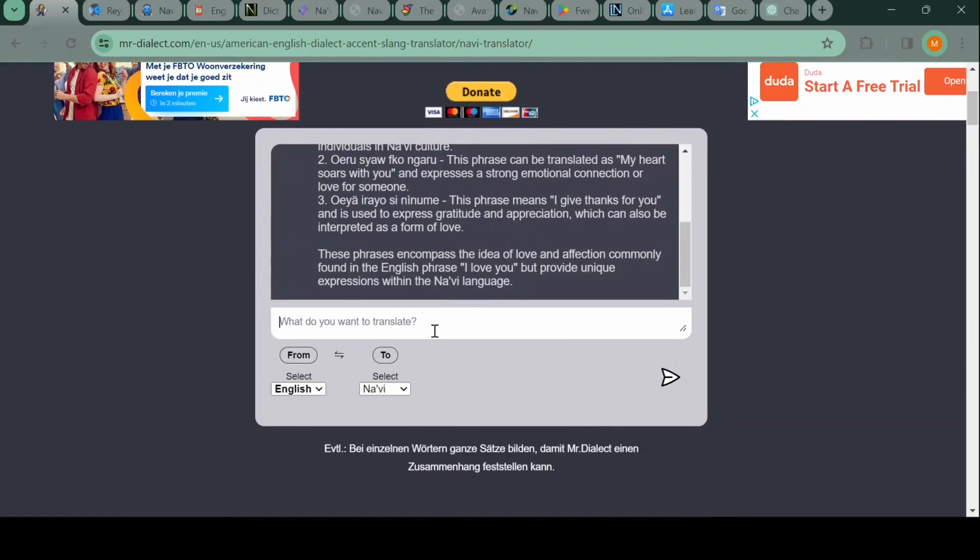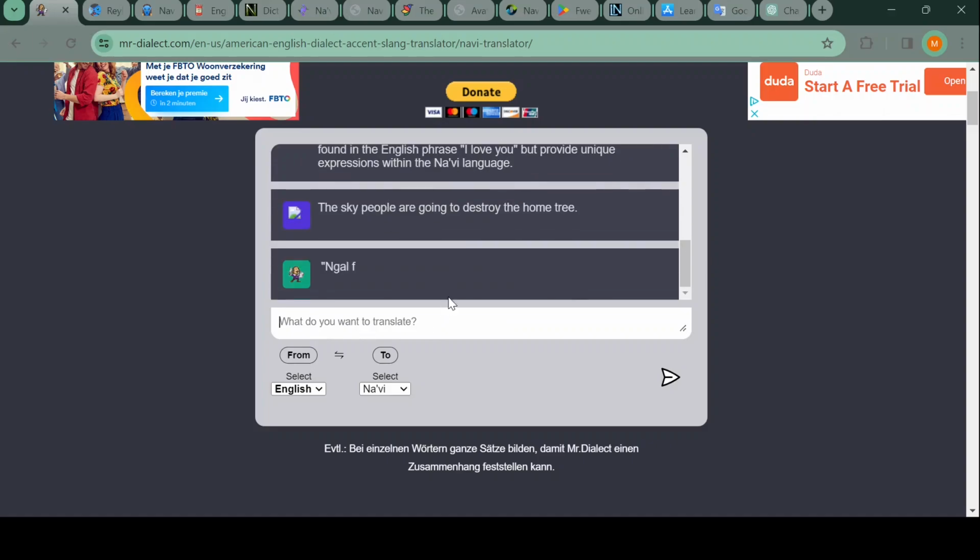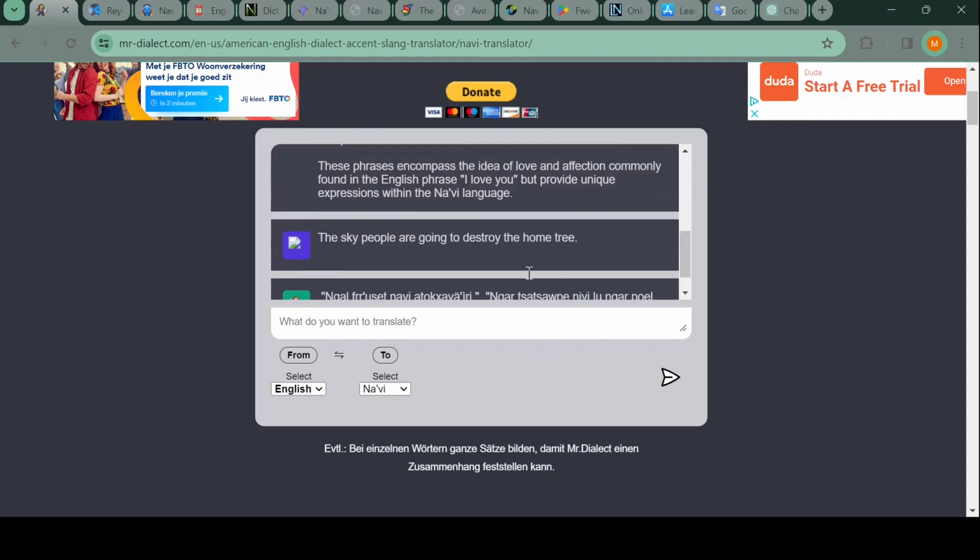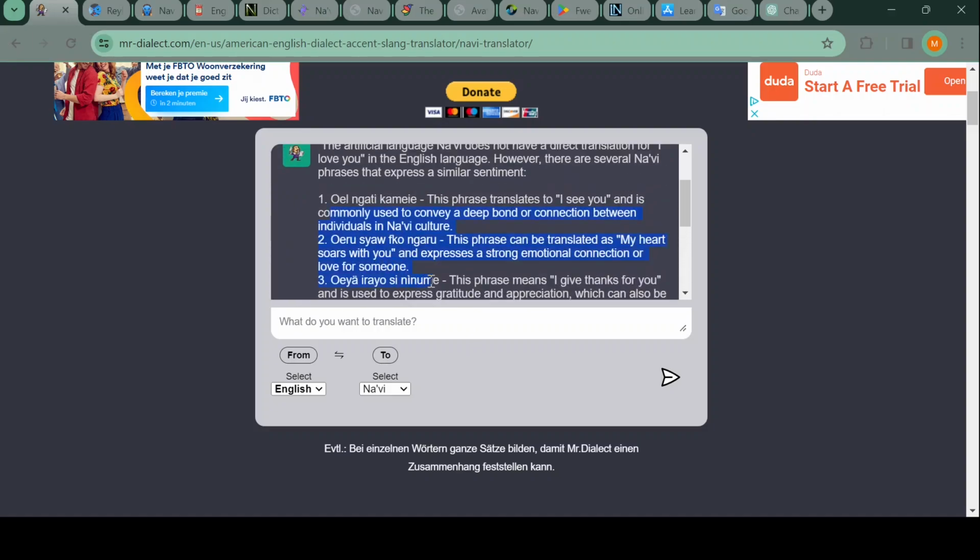But no. Let's try this weird sentence. Yeah, okay. No. No, not at all. Ngal, vr, uset. Like, that's not even a word. That's not even a word. It doesn't exist. Navi, I mean, did they try to say Navi and forgot the glottal stop? Atok aya ere. Okay, this was better. Like, this at least had some words. Like, this was a completely correct sentence. This was a very weird sentence, but technically...